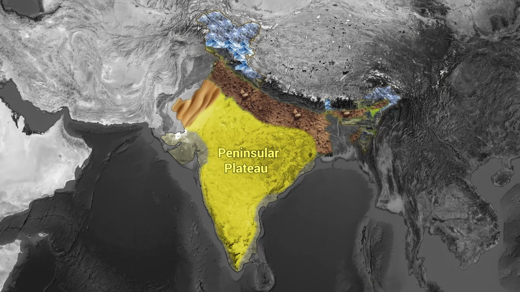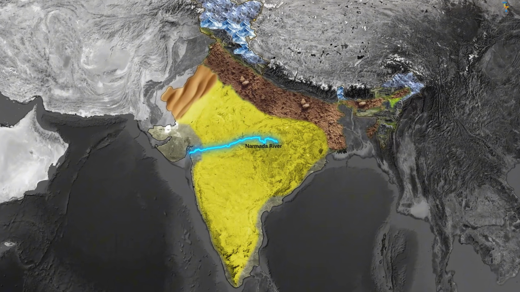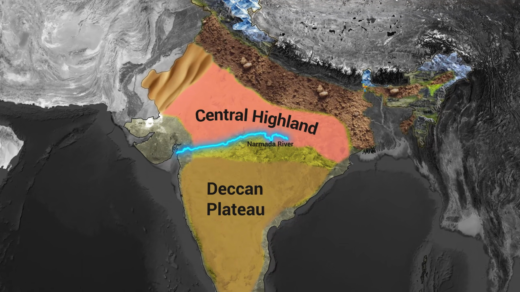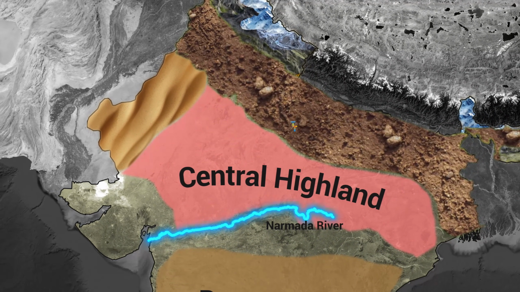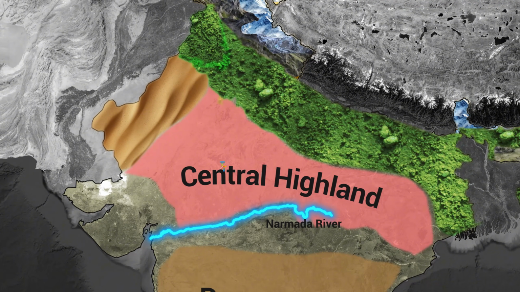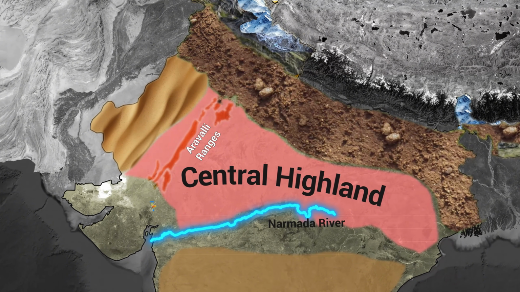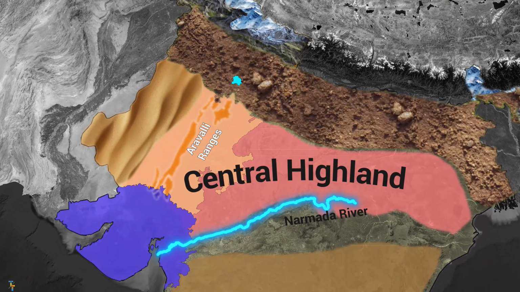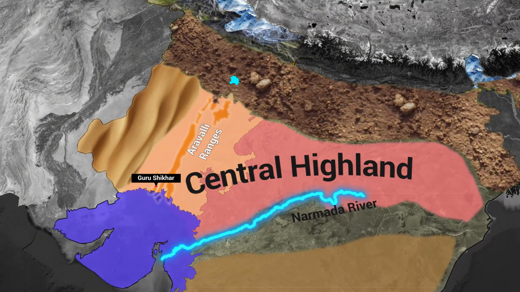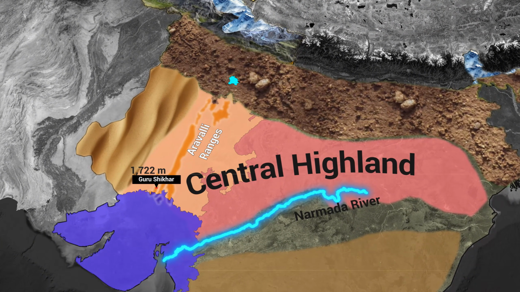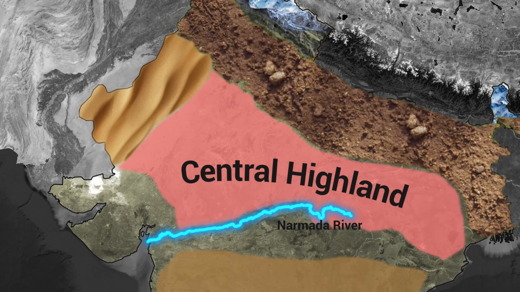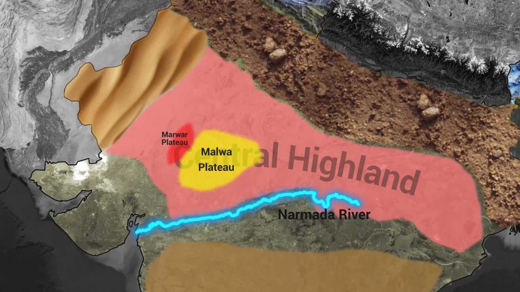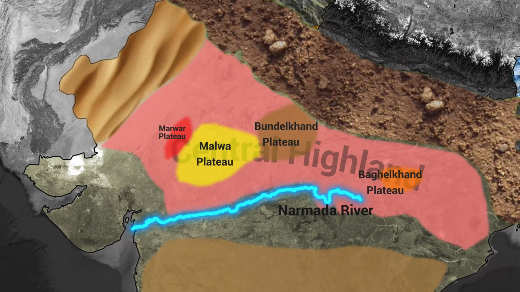The Peninsular Plateau. The river Narmada divides the Peninsular Plateau into two parts: the Central Highlands and the Deccan Plateau. Central Highlands extends from the Narmada River to the northern plains. The Aravallis are the important mountain range that extends from Gujarat through Rajasthan to Delhi. The highest peak of Aravalli Hills is Guru Shikhar, about 1,722 meters. The Central Highlands consist of Malwa Plateau, Marwar Plateau, Bundelkhand Plateau, Baghelkhand Plateau and Chota Nagpur Plateau.